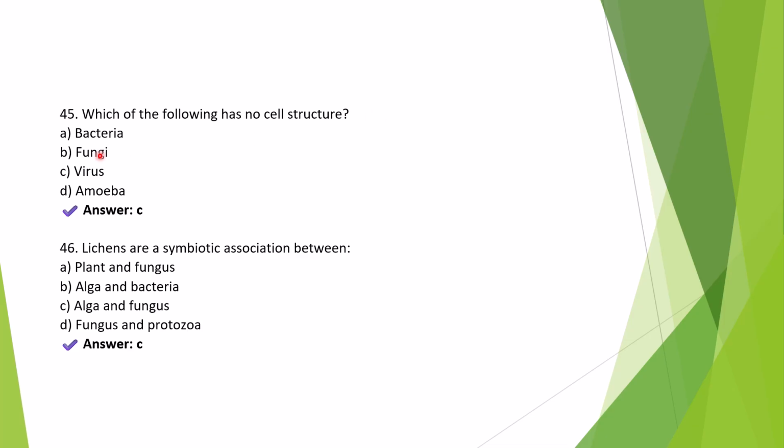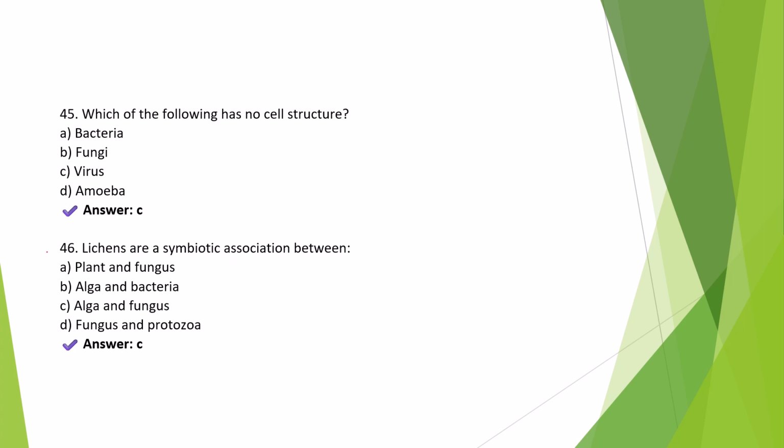Which of the following has no cell structure? Right answer is option C, virus. Viruses are acellular, that is, not made of cells. They lack cell organelles, cytoplasm, and a cell membrane. They are made of nucleic acid, DNA or RNA, enclosed in a protein coat and can replicate only inside a living host. Number 46. Lichens are symbiotic association between.